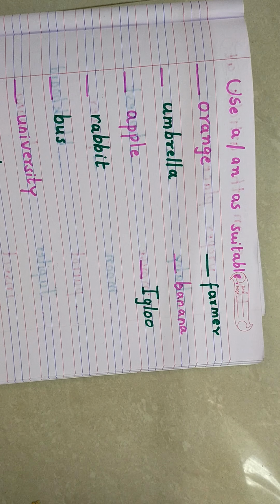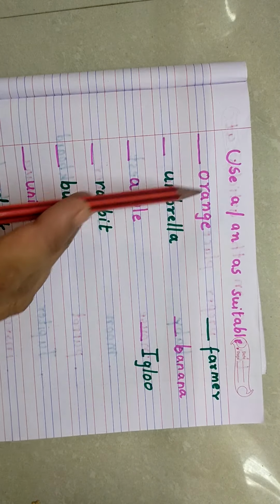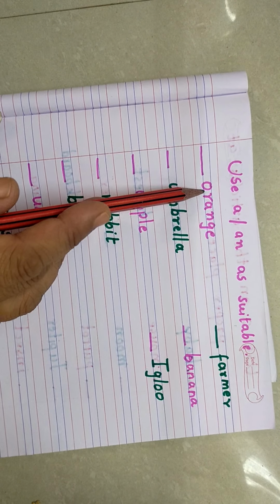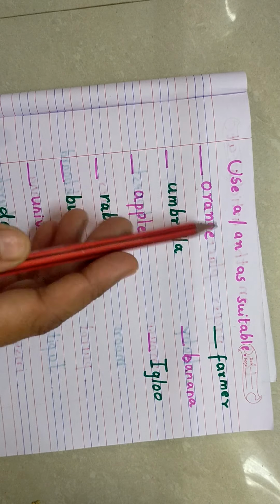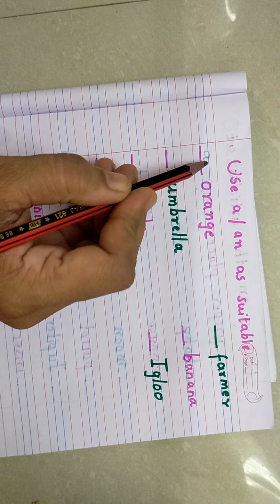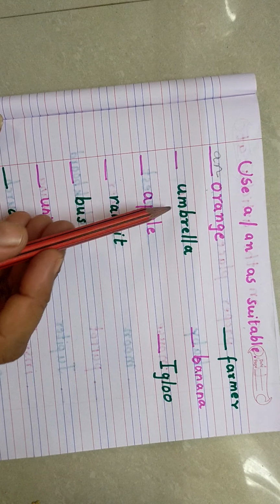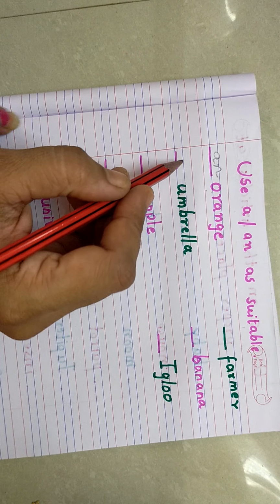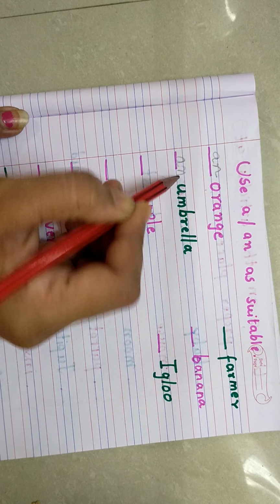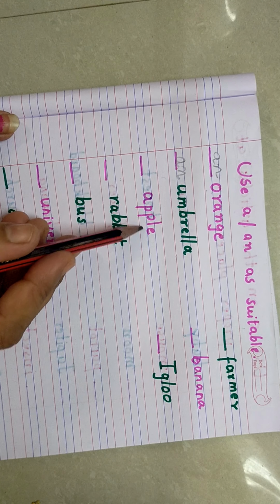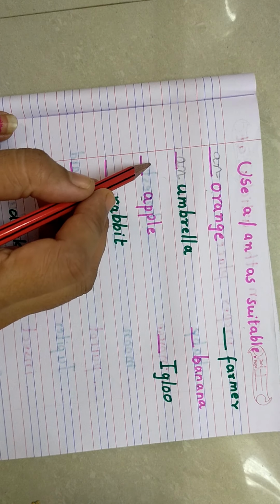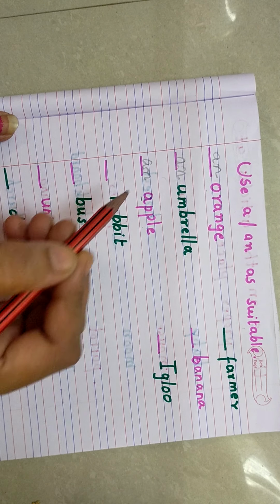Now see, let's do more examples. Use a or an as suitable. Orange, O, that is a vowel. So what will come here? A and N. Then umbrella, again U. So what will come here? A and N. Apple, A, again apple. So what will come? A and N, an apple.